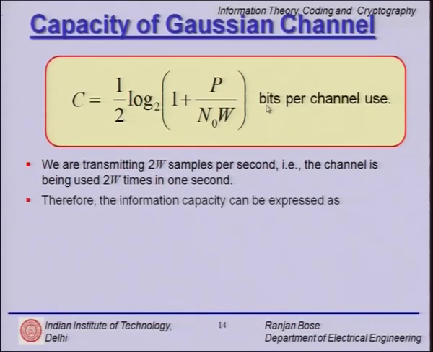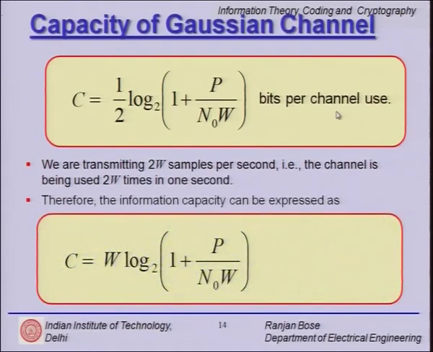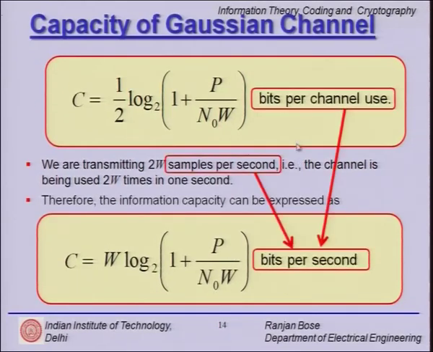So, bits per channel use into uses per second will give me bits per second. So, finally, I multiply this by 2W. Here it was half, and when I multiply with 2W I end up with W log to the base 2 of 1 plus P over N naught W, and please note here we had bits per use and 2W samples per second.